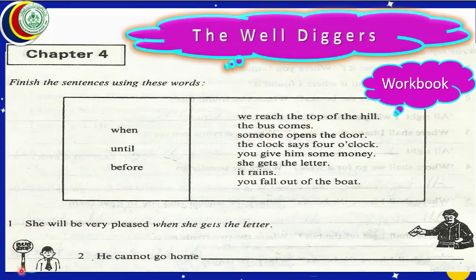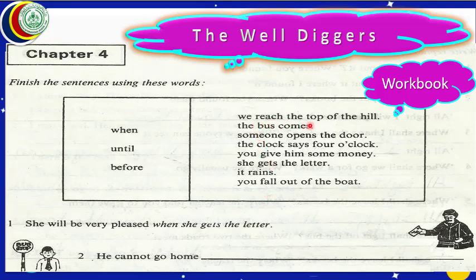Dear students, if we look at the picture, we can see here is a board showing us bus stop. The boy is standing here where there is a bus stop. This means from these words we should look for a sentence where there is bus.